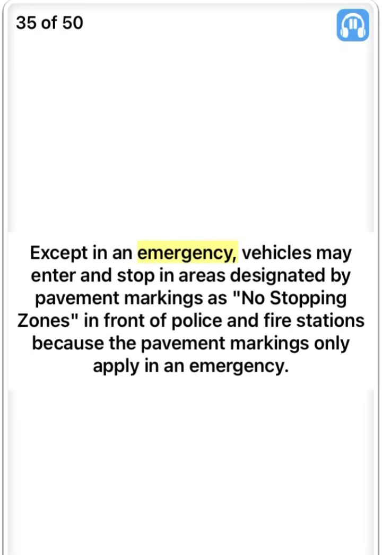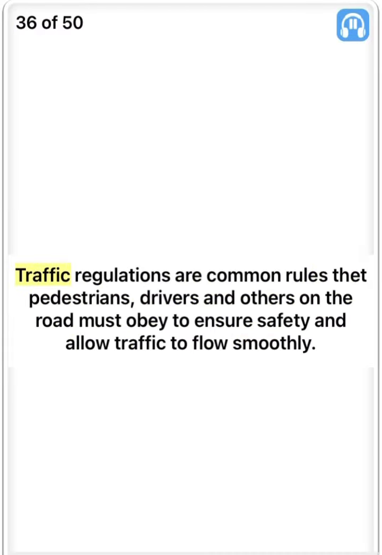Except in an emergency, vehicles may enter and stop in areas designated by pavement markings as no stopping zones in front of police and fire stations because the pavement markings only apply in an emergency. False. Traffic regulations are common rules that pedestrians, drivers and others on the road must obey to ensure safety and allow traffic to flow smoothly. True.